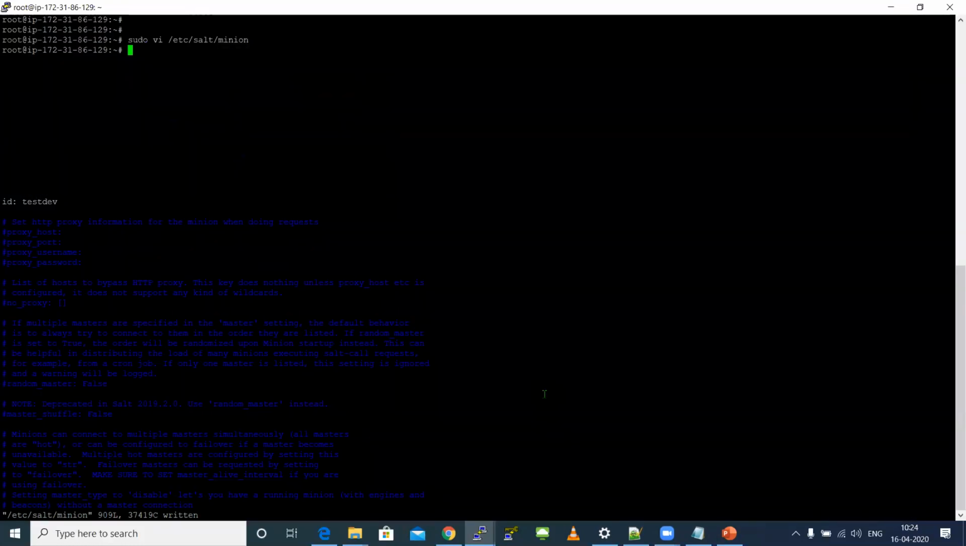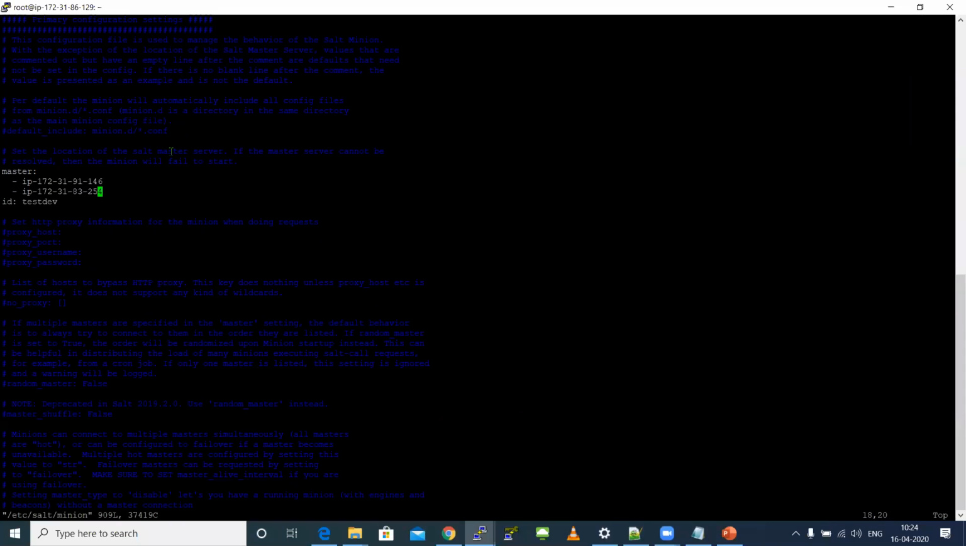You can click on save, and don't forget this. All the default files will also be in YAML format only, so make sure of the indentation. This is the key and this is the value. After the key and value, there should be 2 spaces. If you give a space here wrongly, it will not take.